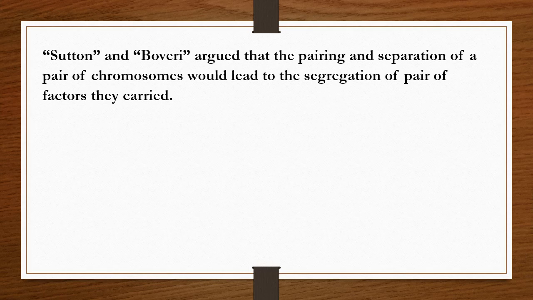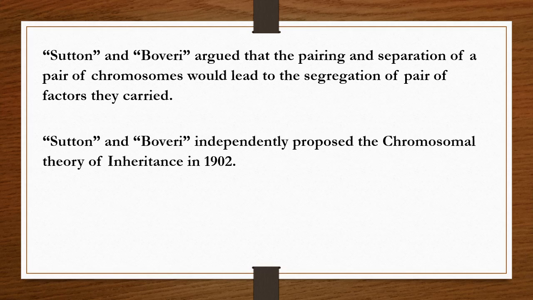Pairs of factors are nowadays called genes. They are also separated along with the separation of chromosomes. Sutton and Boveri independently proposed the chromosomal theory of inheritance in 1902.